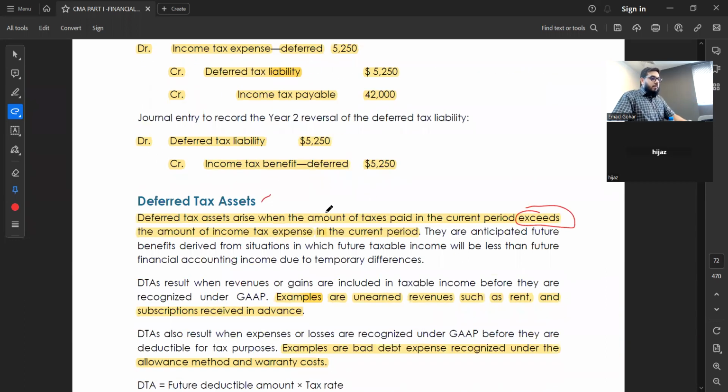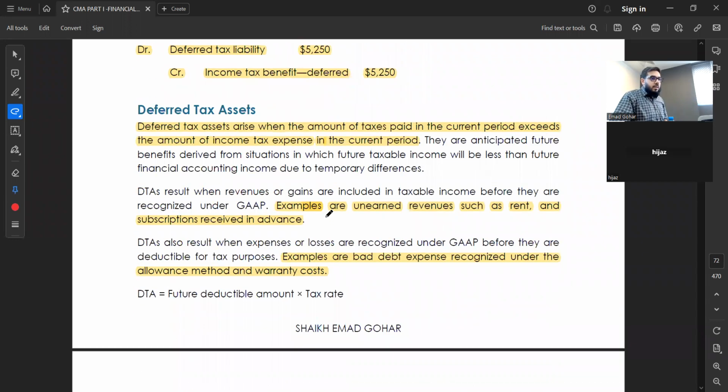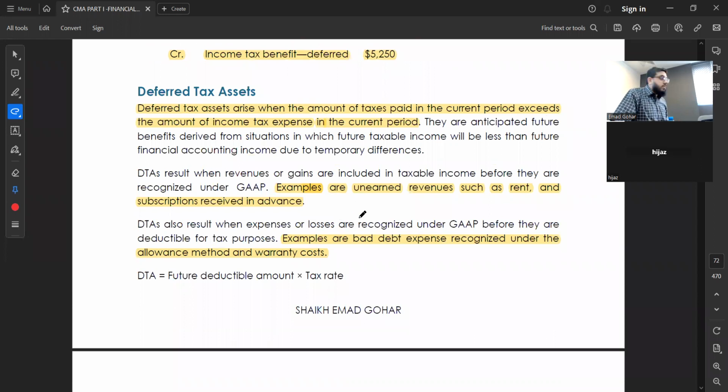So here, my friends, it's the opposite situation. For example, we have any unearned revenue like rent or subscription which we receive in advance. So tax people say, okay, you receive revenue, we will tax you. You receive cash, pay the tax. Although in accounting, we cannot recognize it as revenue. Why? Because it's still unearned.